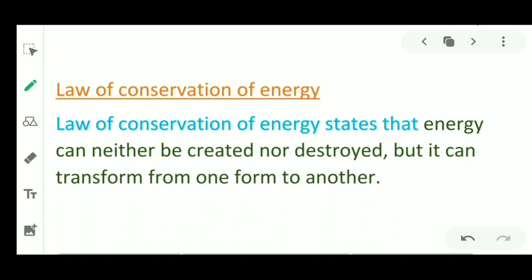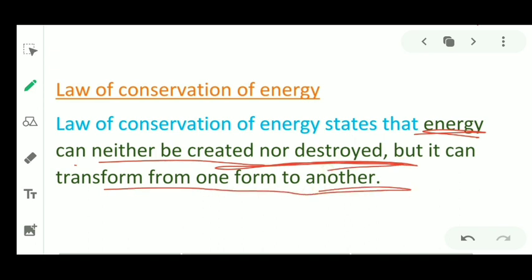Law of conservation of energy. We have already discussed that energy can be transformed from one form to another. While energy transformation happens, the amount of energy always remains constant. So the law of conservation states that energy can neither be created nor destroyed, but it can transform from one form to another. Clear?